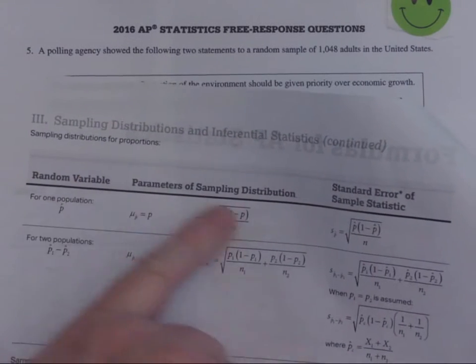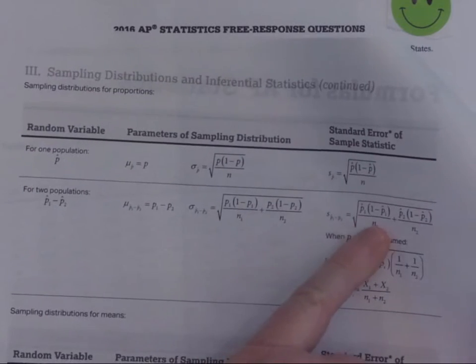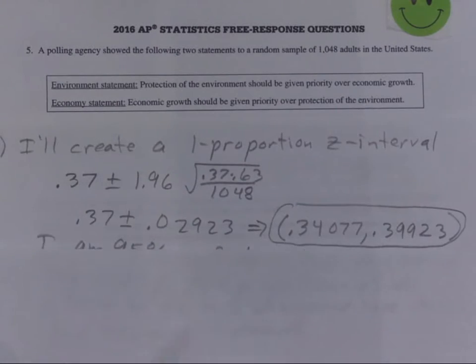We're working with a proportion here, and so it is that. That's for the one sample. This is for the two-sample interval. That's for the two-sample test. And, of course, these are for the means here. But we're dealing with that situation. So that's how I get the formula.